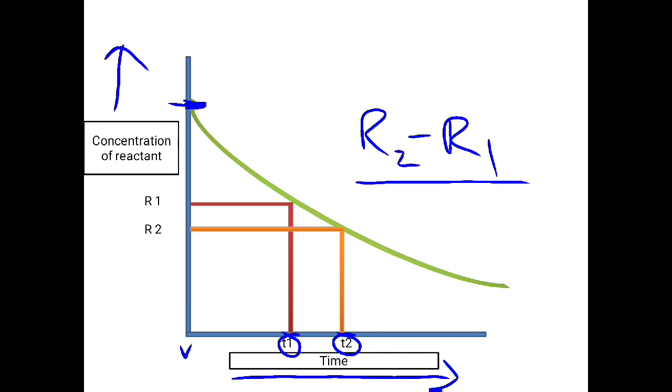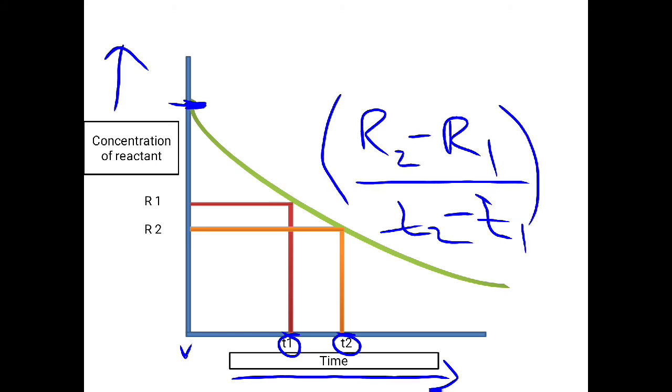Okay, check this out. You measure the change in the concentration, then you take the time, so T2 minus T1. When you take this change in the concentration with the change in the time, you will be able to get the average rate of the reaction. And always remember, this particular value will come out negative, so you have to write the negative sign, because the concentration of the reactant R2 value is lesser than the R1 value. So automatically the rate of the reaction for the reactant will be negative.